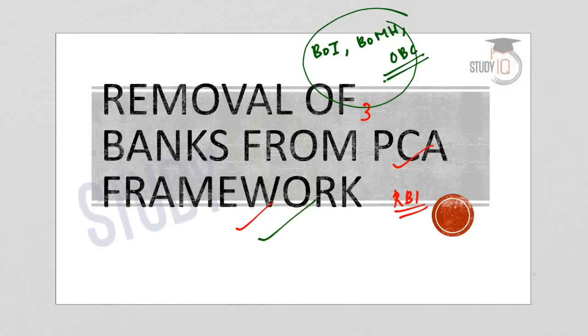I am Joy and today in this lecture we will discuss the removal of 3 banks from the prompt corrective action framework of the RBI. Recently RBI has removed 3 banks, namely Bank of India, Bank of Maharashtra and Oriental Bank of Commerce, from the prompt corrective action framework of the RBI. The prompt corrective action framework was a very important current affair, and there was also an ongoing tussle between the government and the RBI regarding the framework adopted by RBI. Now RBI has removed 3 banks from the PCA framework and we will discuss this in detail in this lecture.